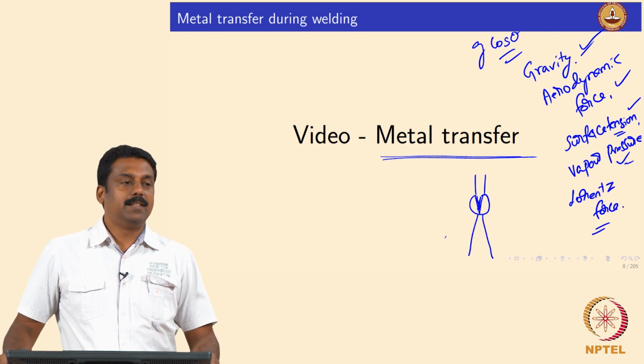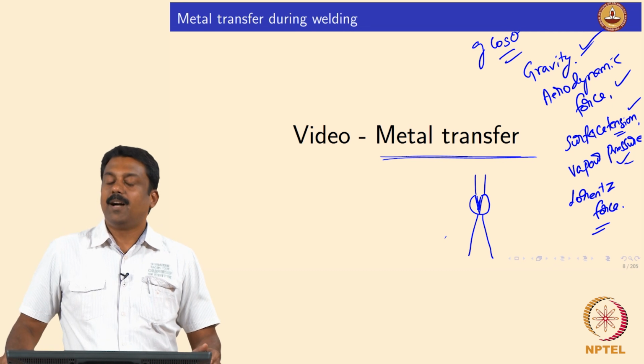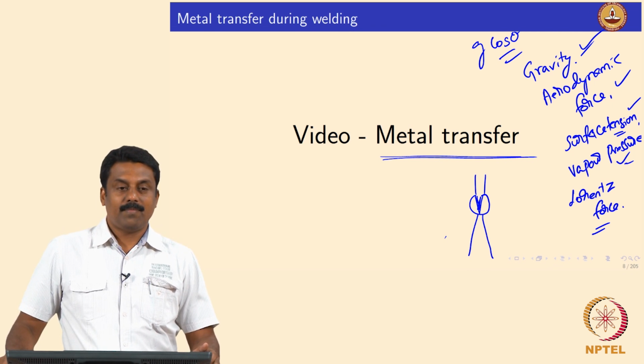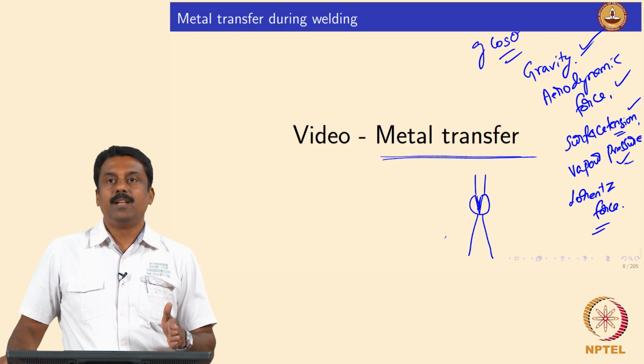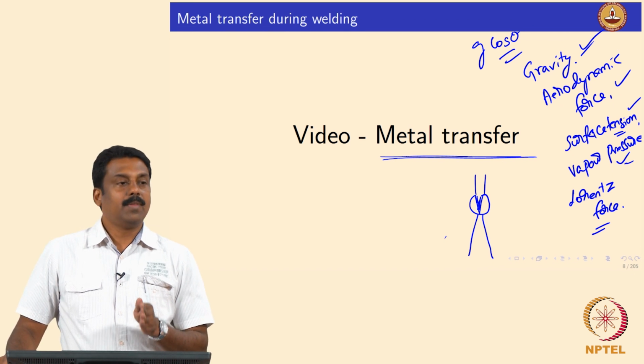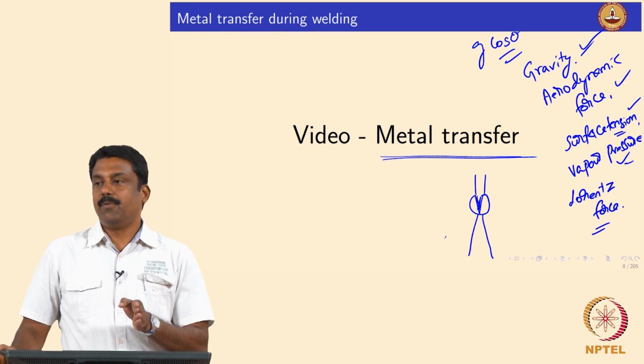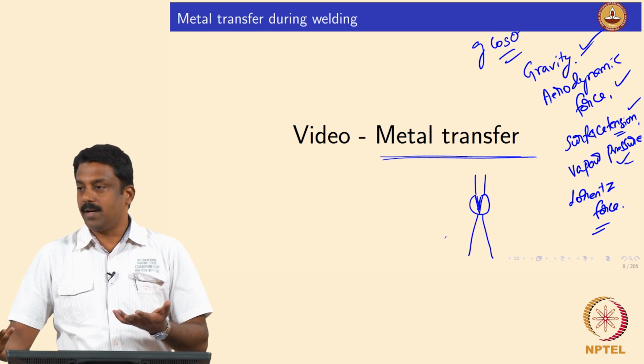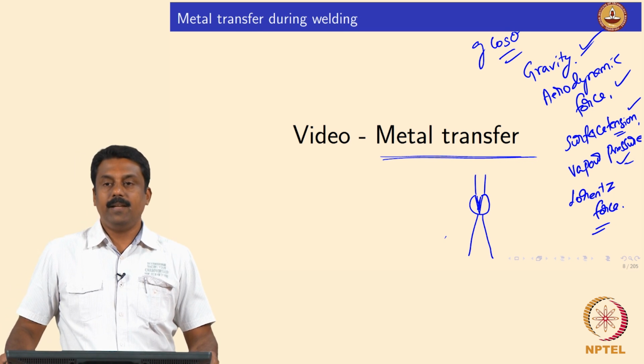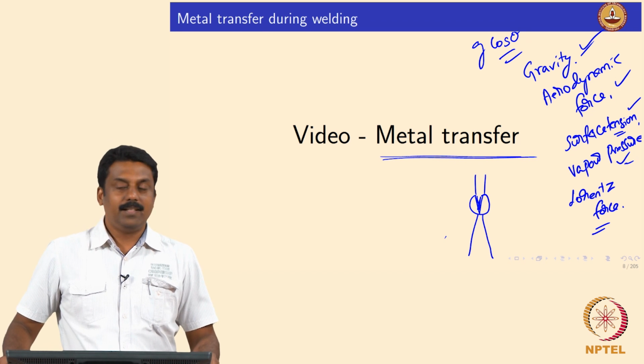Is it clear? So, these 5 forces, how are they balanced? There are forces which assist the droplet transfer and forces which resist it. If they are perfectly balanced, the system is in equilibrium.